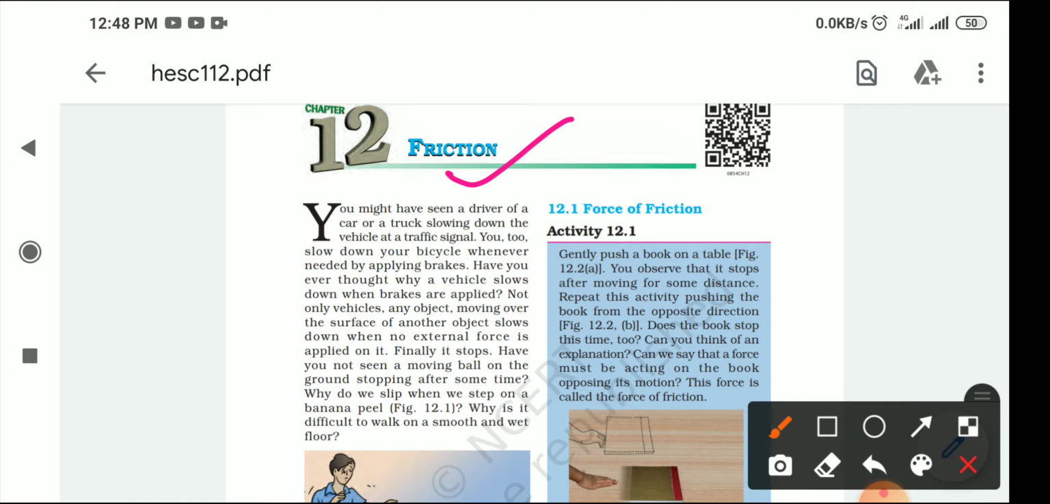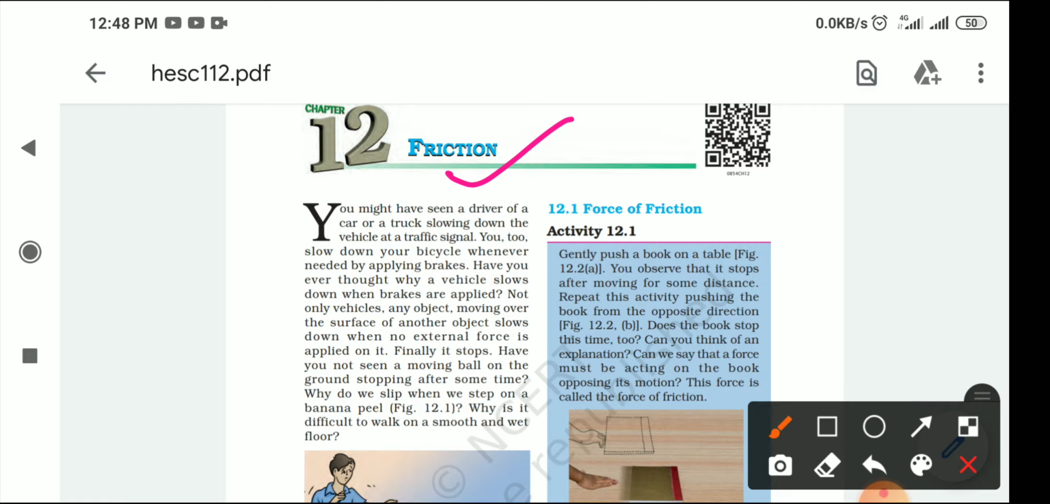You have seen many times where friction is important for all of us, and sometimes friction also becomes a problem for us. So in this chapter we are going to discuss friction as a foe and a friend. Basically, how friction is useful for all of us and how it is harmful. So let's start the chapter.